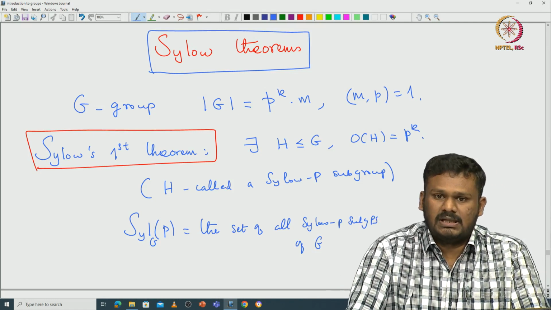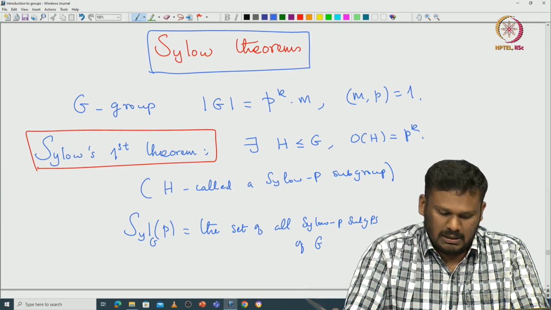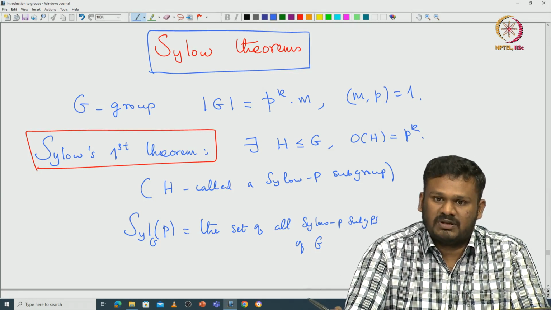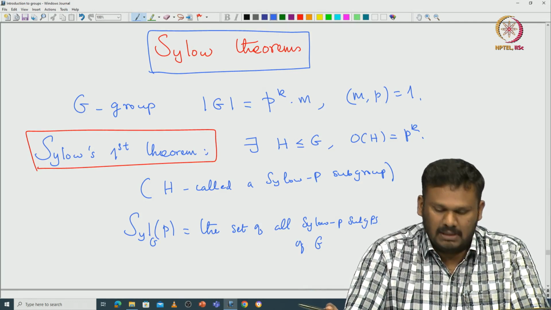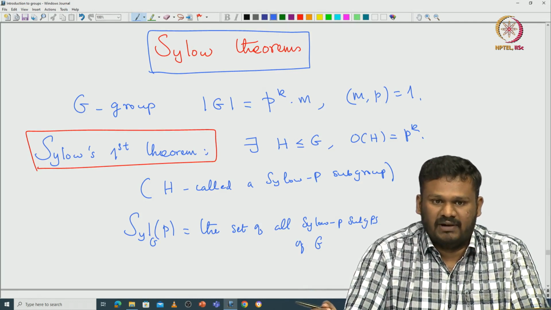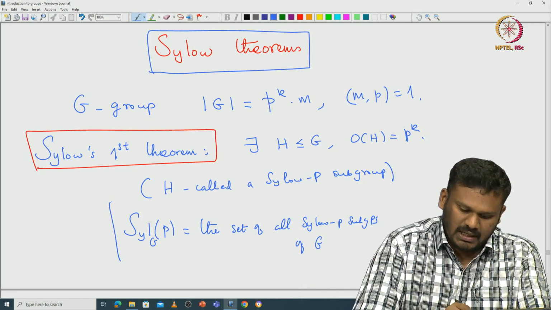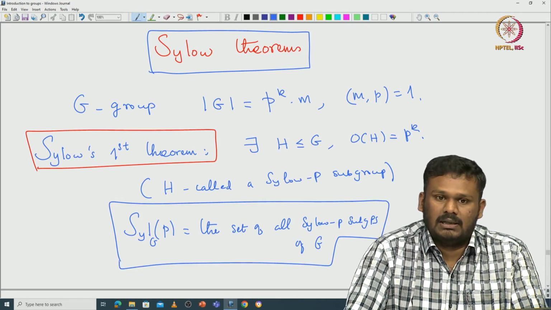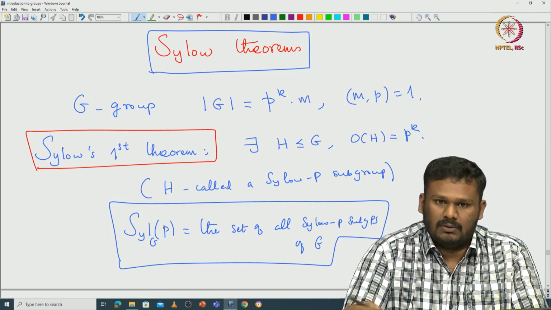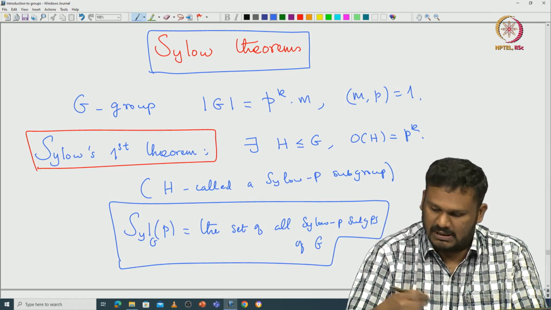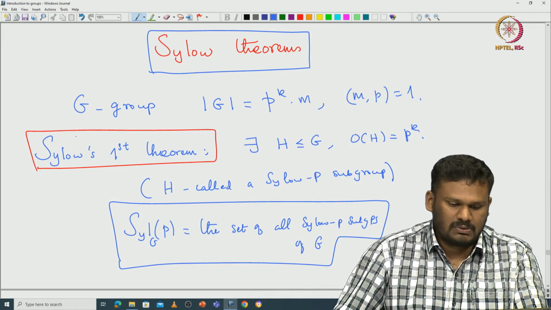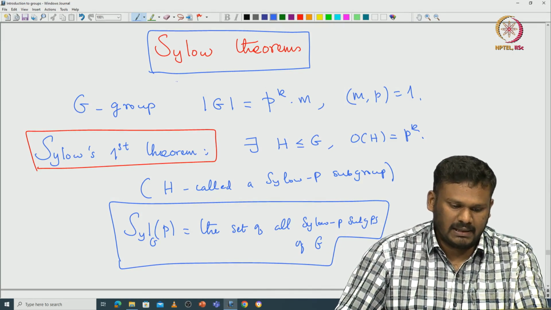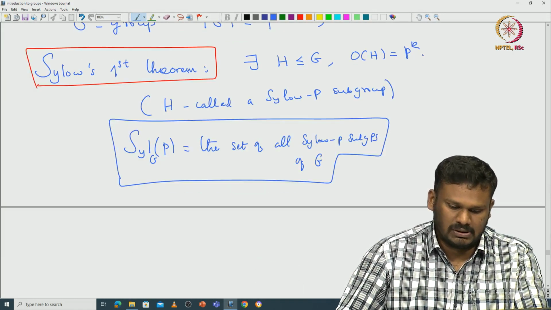Since G is a finite group, there are only finitely many subgroups of G, so this Syl_p(G) is a finite set. We are interested in understanding what the cardinality of this set is, and what other relationships there are between the elements of this set. That is what is guaranteed in the second and third Sylow theorems.